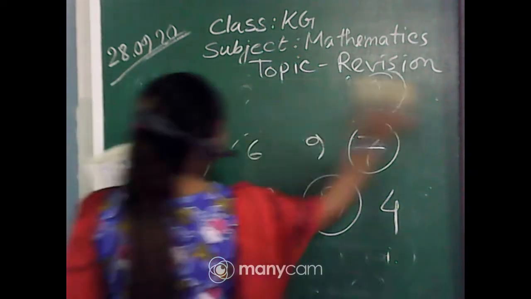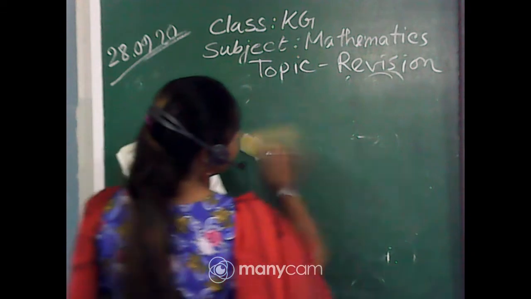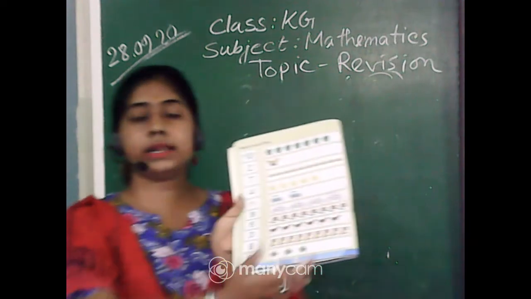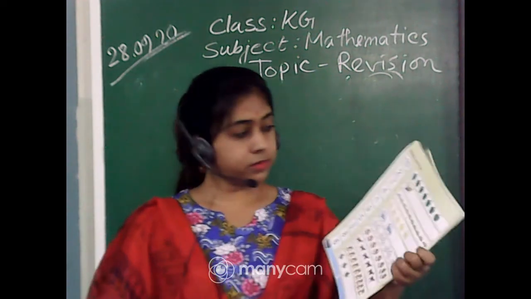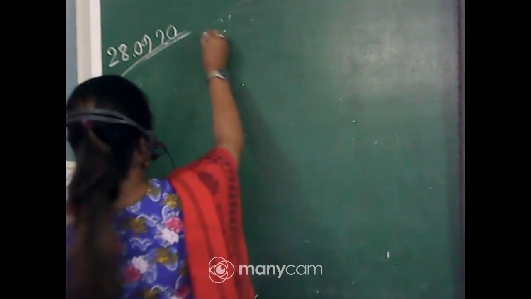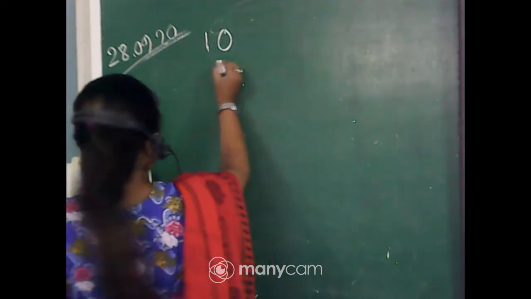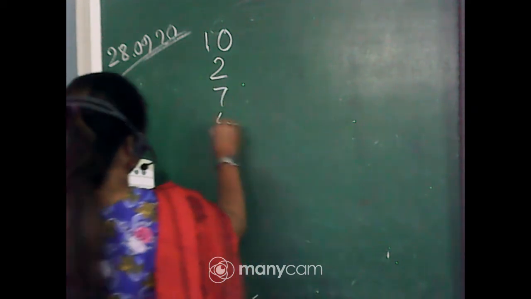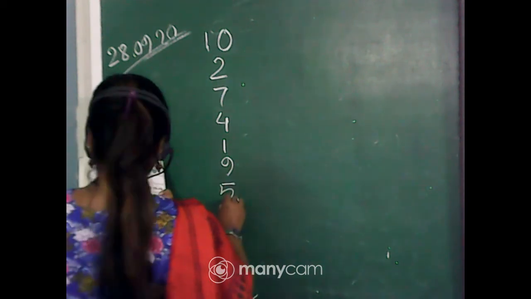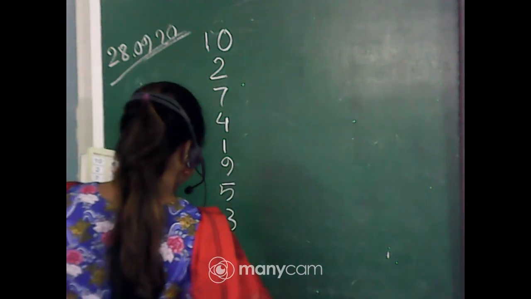Here we compare and match, pairing the left side with the right side. Okay, so first I'm going to do that. First I'm writing on the board these left numbers, the left side: 10, 2, 7, 4, 1, 9, 5, 3, 8 and 6.